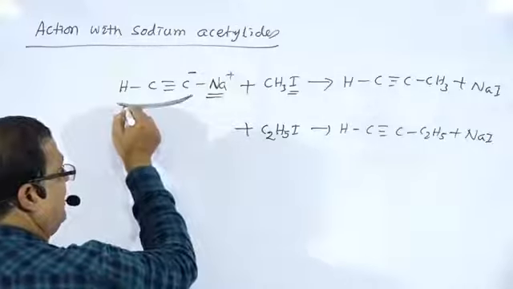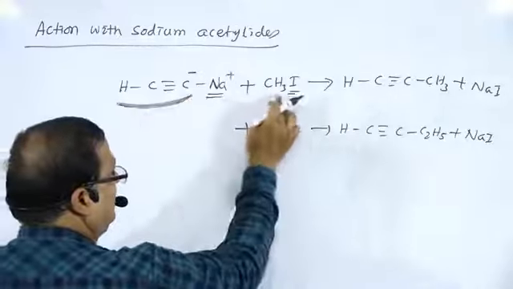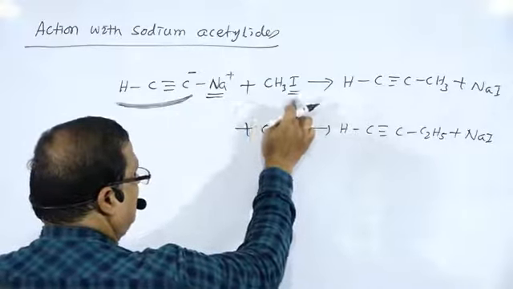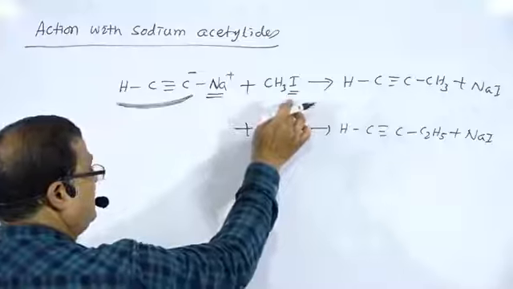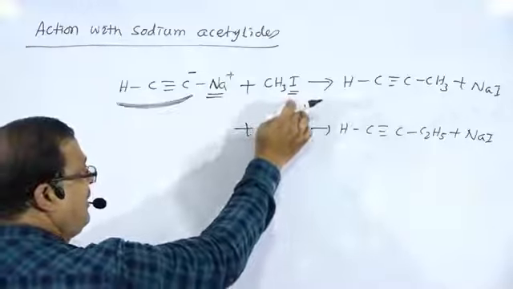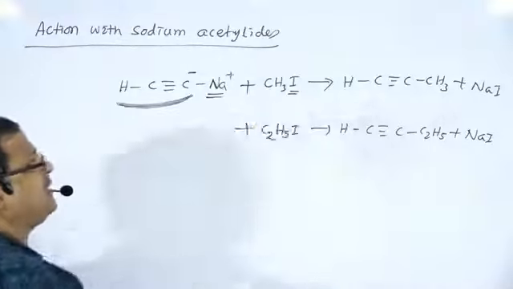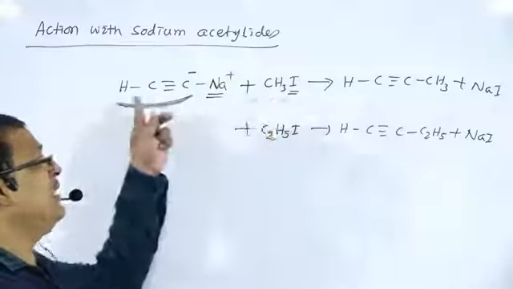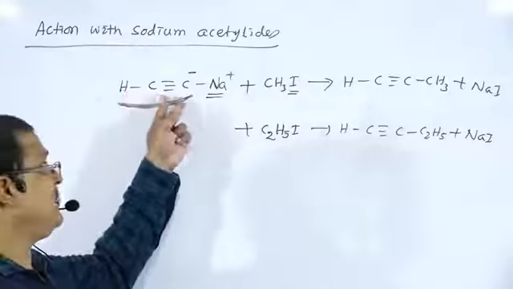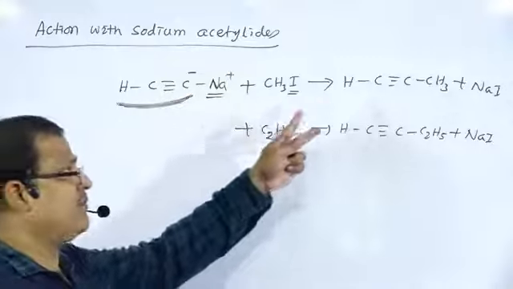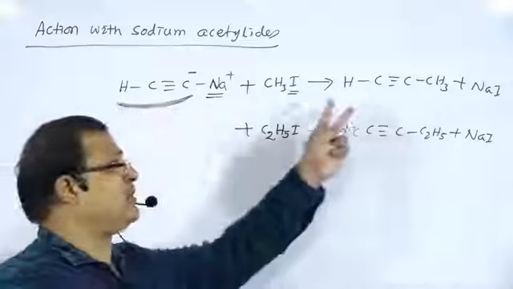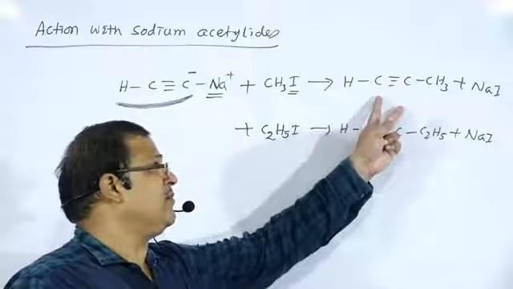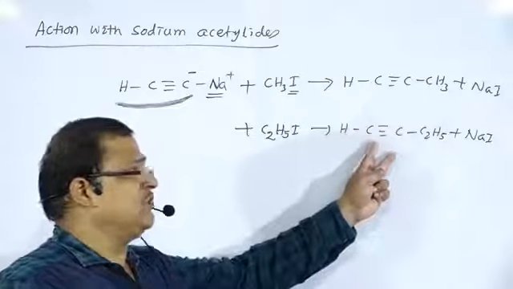This nucleophile reacts with methyl iodide and will substitute the iodine. The halide part is replaced by the nucleophile CH≡C minus. So there is the formation of higher alkynes: we have taken ethane, next we have got propane, or in this case butane.